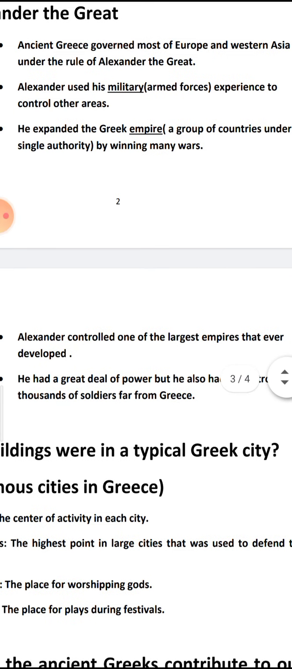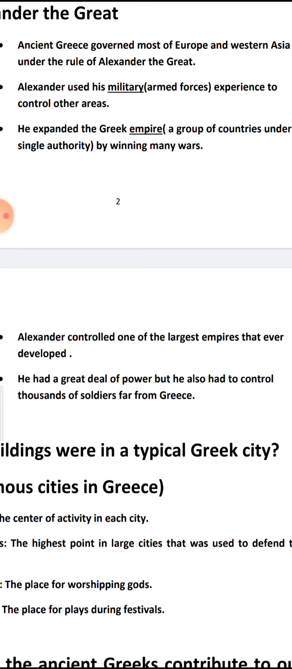Alexander used his military experience to control other areas. Military experience means his armed forces. And to control other areas means to take other countries, to put his authority on other countries.